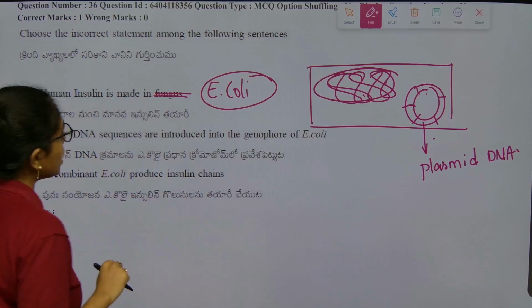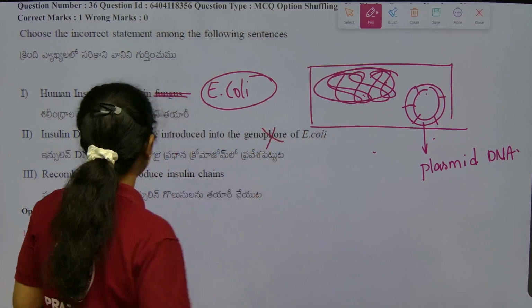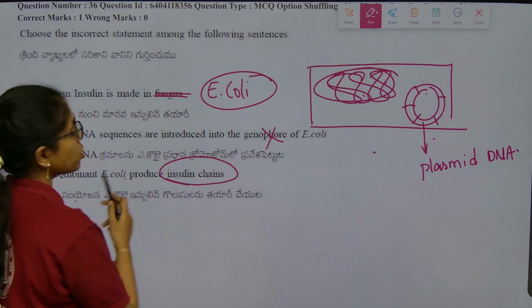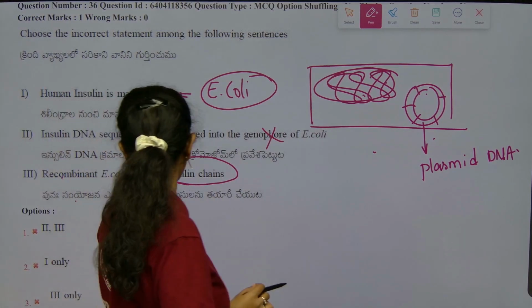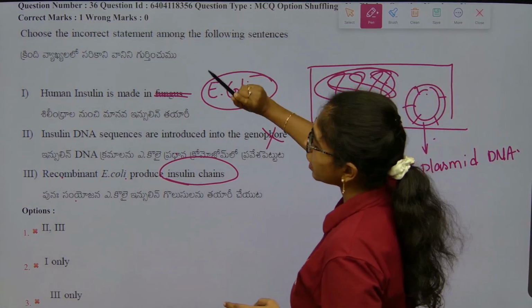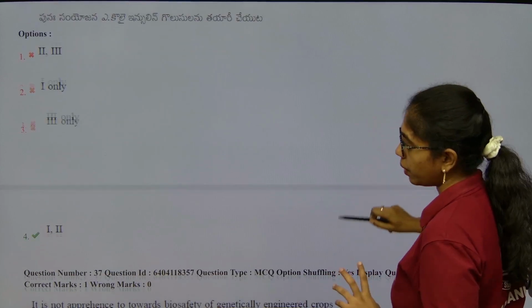Next, insulin DNA sequences are introduced into the plasmid DNA, not to the genophore DNA. Recombinant E. coli produce insulin chains. True. So now we have to identify the incorrect statements, that is 1 and 2. 1 and 2 are incorrect.